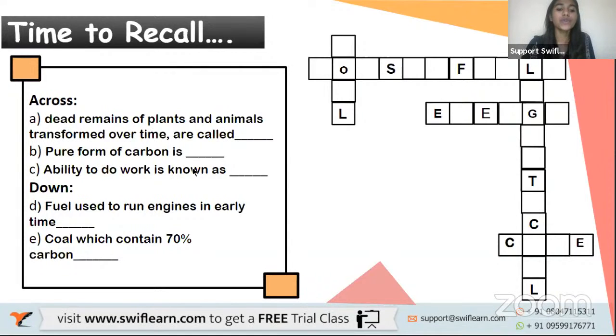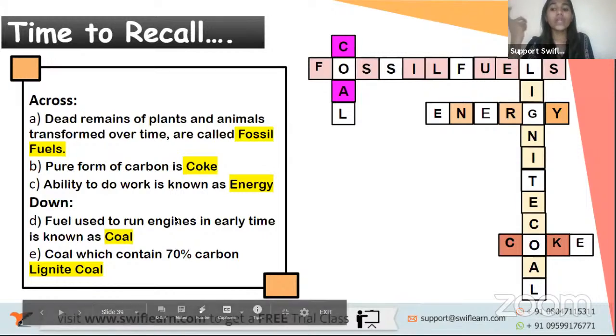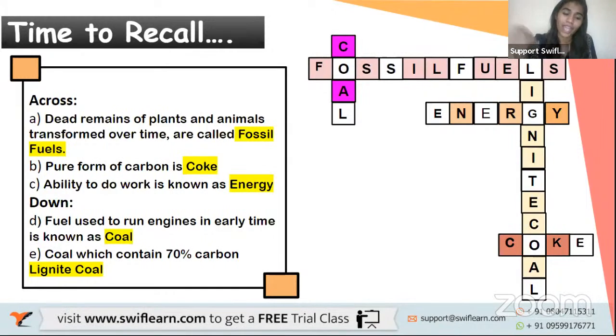Now, ability to do work is known as energy. The fuel used to run engines in earlier times is coal. And the coal which contains 70% of carbon is lignite coal.